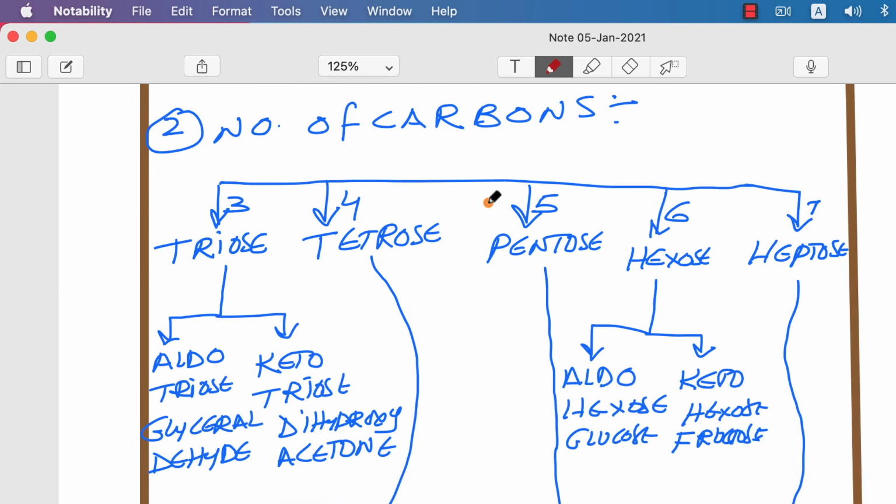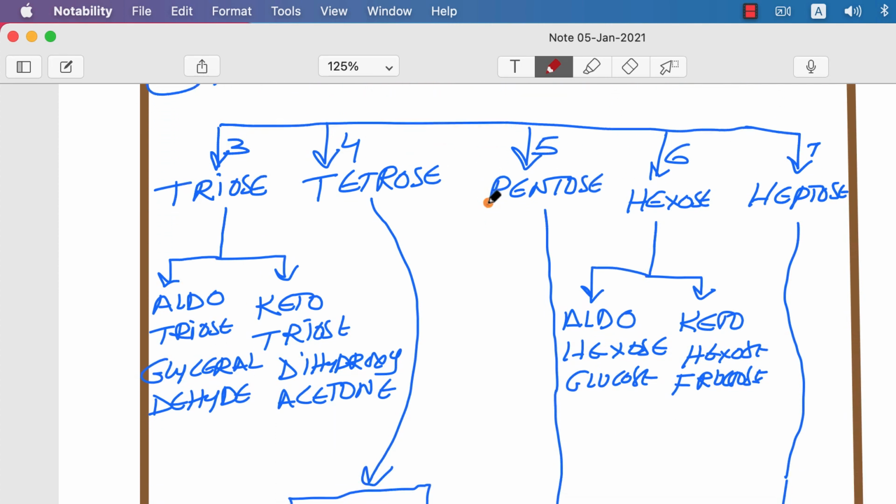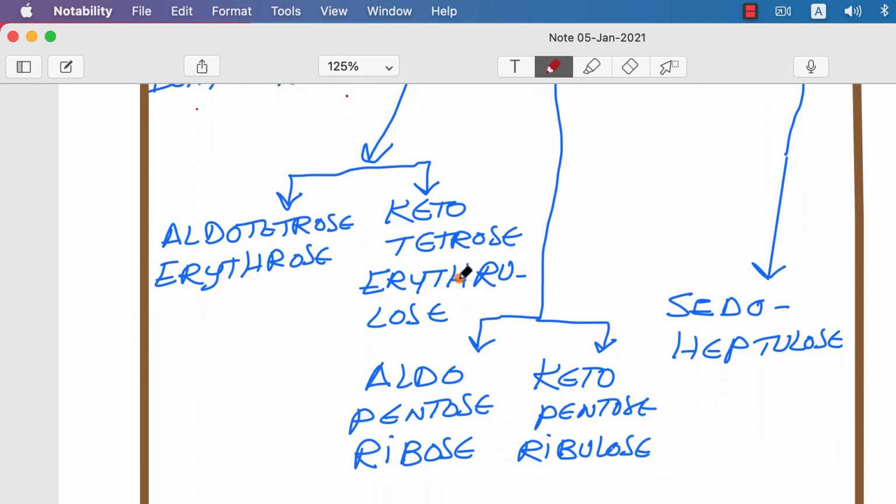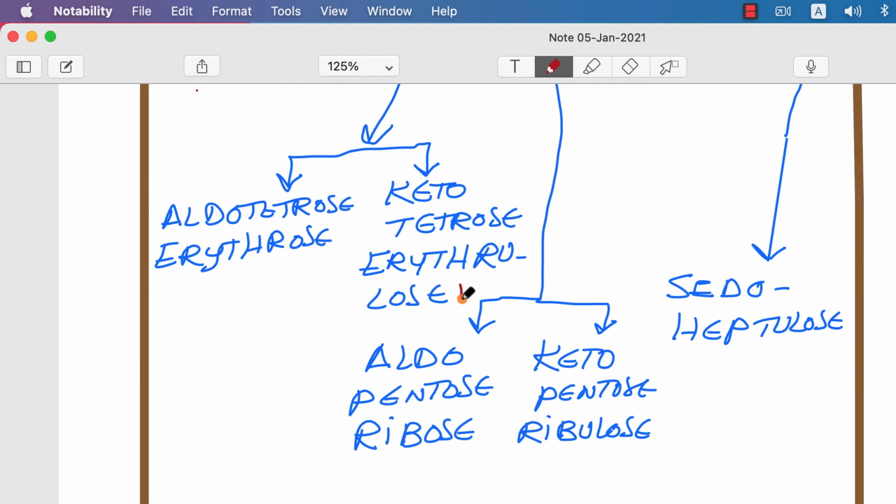Then, the number of carbons: 3, 4, 5, 6, or 7. With 3 carbons, aldotriose is glyceraldehyde and ketotriose is dihydroxyacetone. The aldotetrose is erythrose and the ketotetrose is erythrulose.